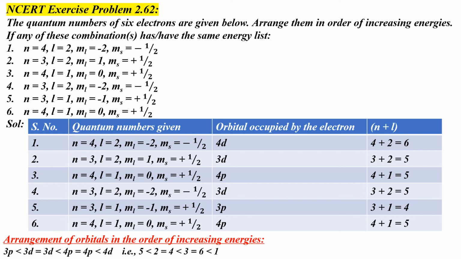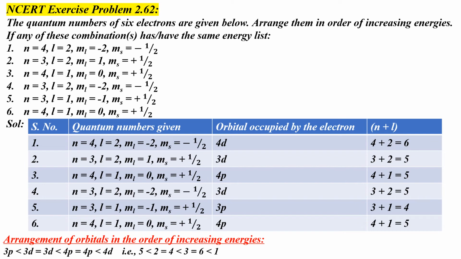Now look at the first set of quantum numbers. Here, since the value of n is equal to 4, it means that the electron is in the fourth shell, and L is equal to 2. This corresponds to the d orbital. So electron is present in the 4d orbital, and the value of n plus L can be calculated as 4 plus 2 is equal to 6.